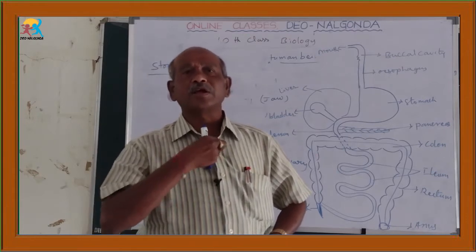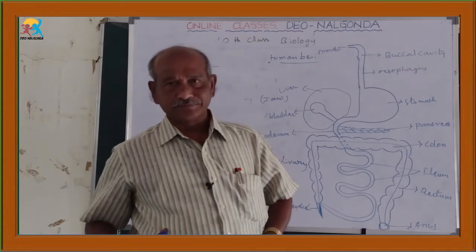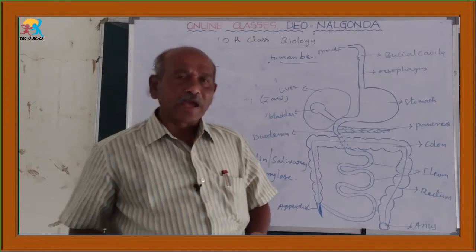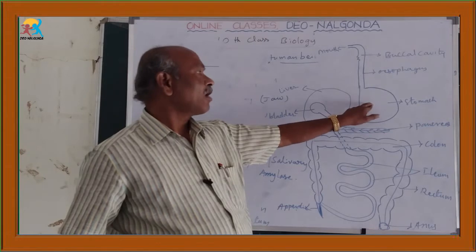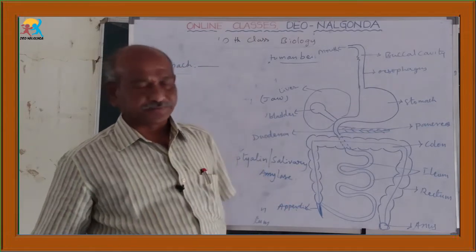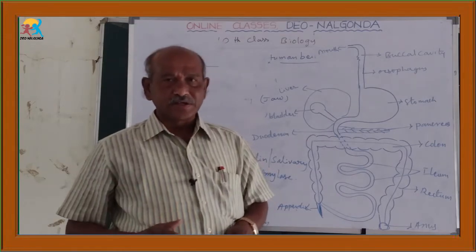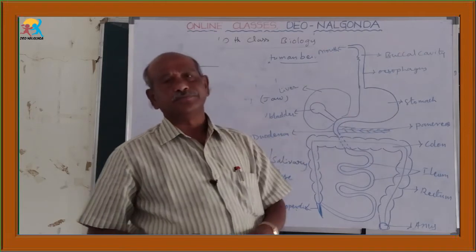Actually, between the chest cavity and the abdominal cavity there is a diaphragm. Beneath that diaphragm, in the abdominal cavity, towards the left side, this sac or bag-like structure is present, and that is called the stomach. The food materials that we eat enter into our stomach.